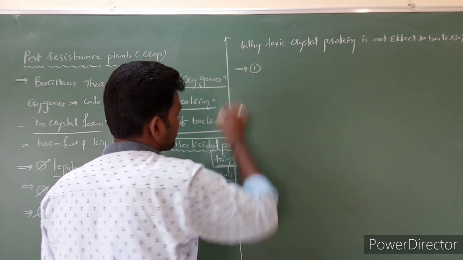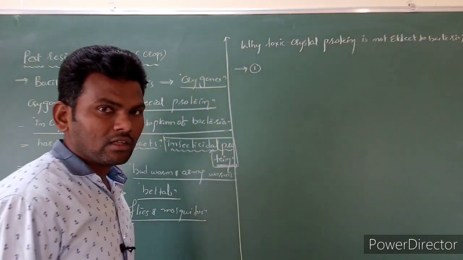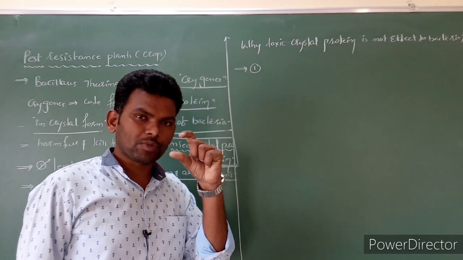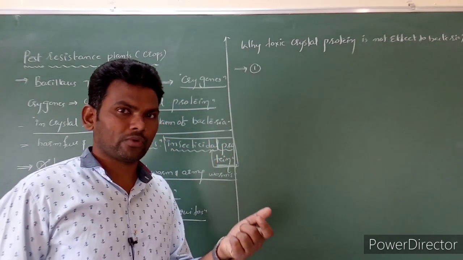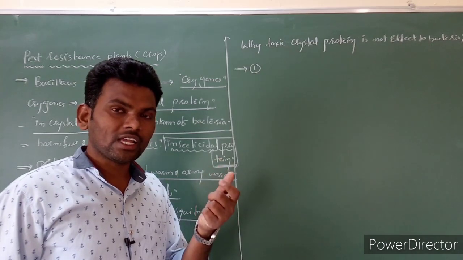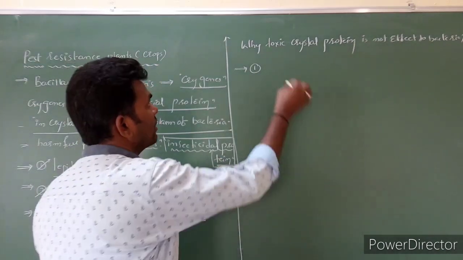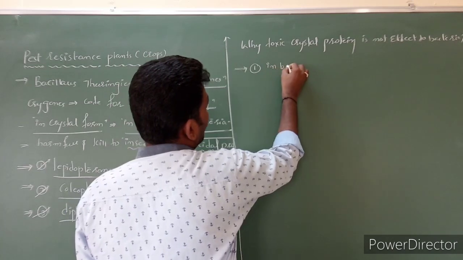The answer is, in bacteria, the plasmid contains the special genes, namely Cry genes. They are expressed and they code for a special protein. The protein is in inactive form in bacteria.